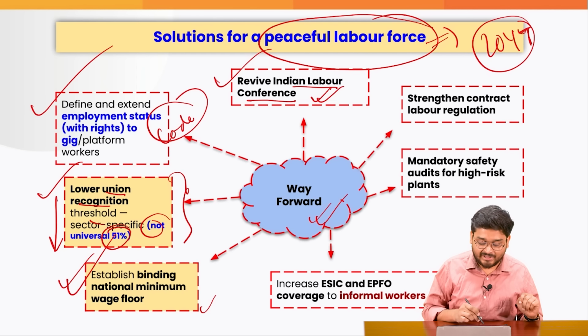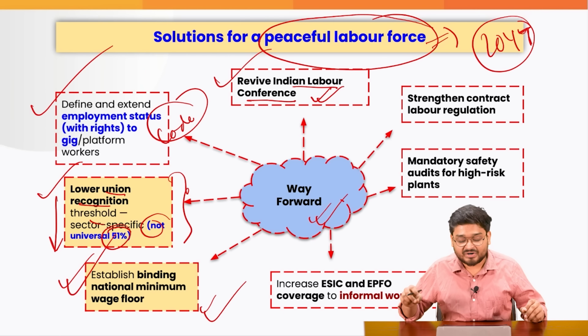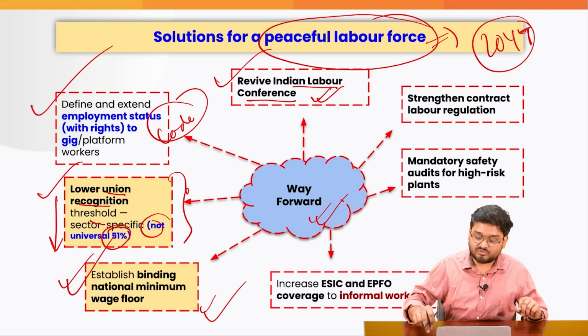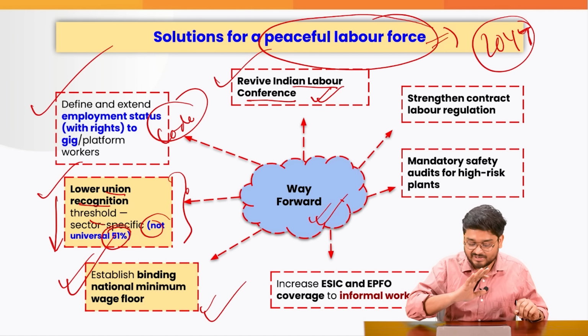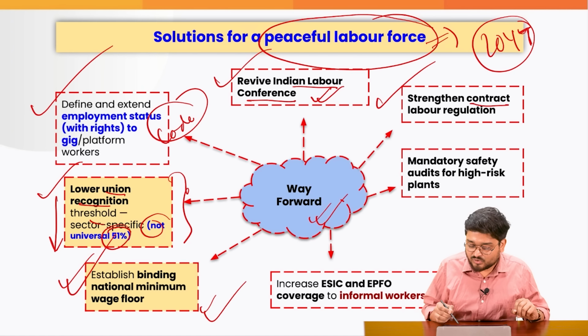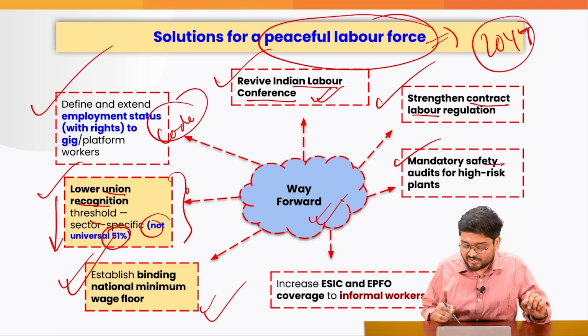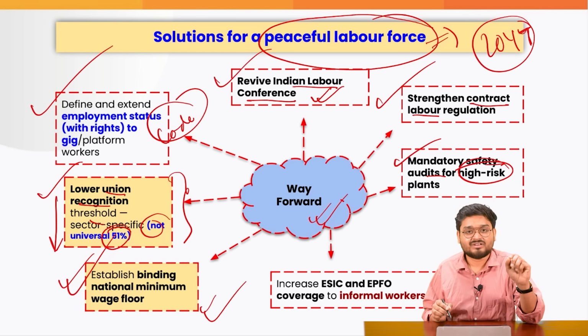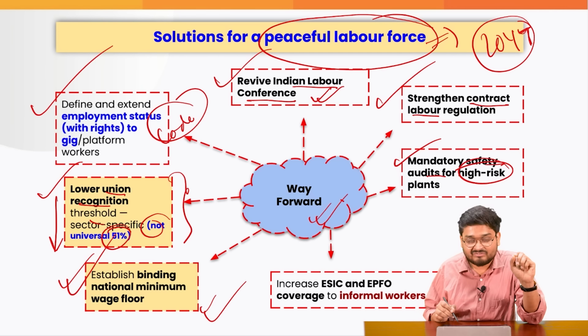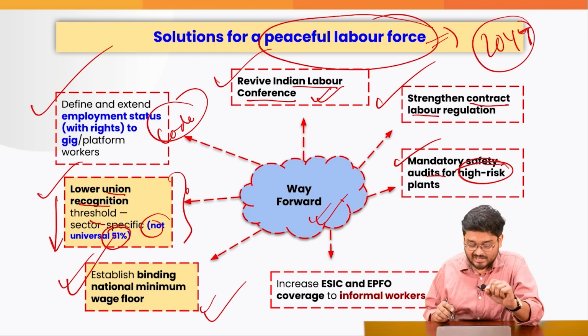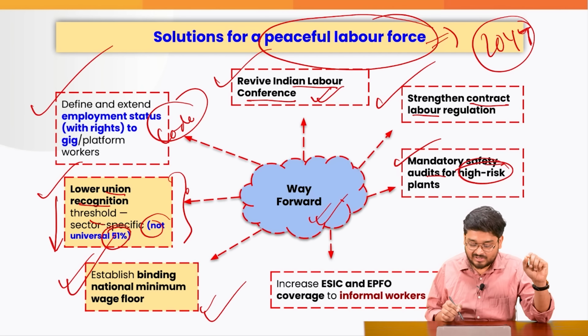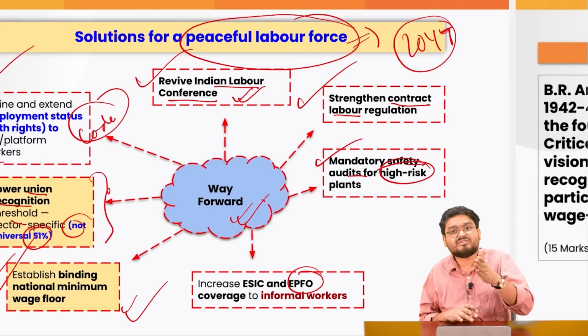There should not be varying wages according to the state governments, and that is where these protests can also decline. Also, we have to bring in contract labor regulation at a strict level. Mandatory safety audits for high-risk plants must be devised so as to prevent various industrial accidents. And at the end of the day, the ESIC and the EPFO should be covering more of the informal